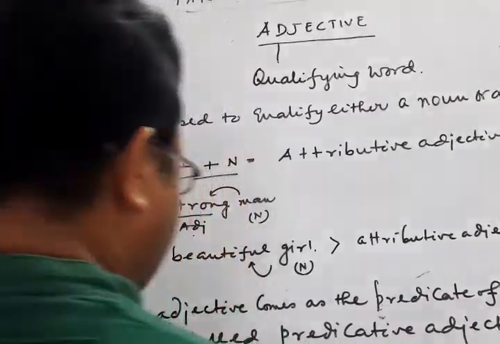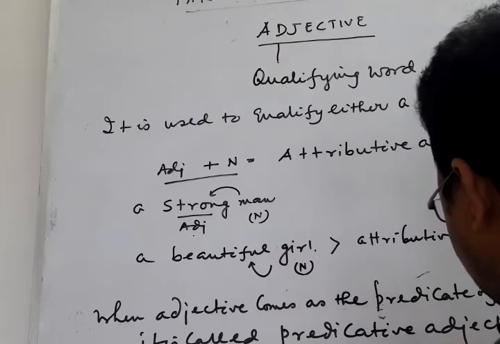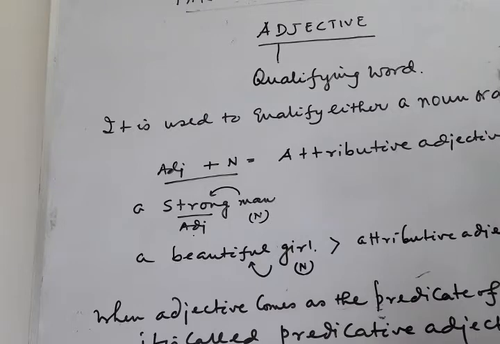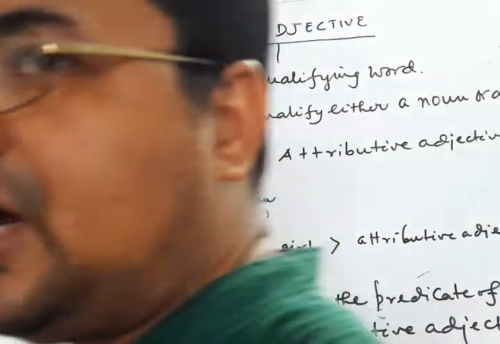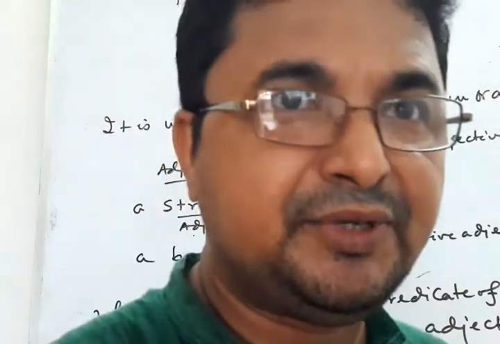And now, if I turn this into predicative adjective, it will be the soldiers are brave. So note it carefully that here are is the verb and this adjective brave comes after the verb, and therefore it is used here as predicate of the verb. So it is called predicative adjective. Got my point? Now I am going to show you a chart paper, and by this chart paper I will show you the classification of adjectives. That means the different parts of adjective.